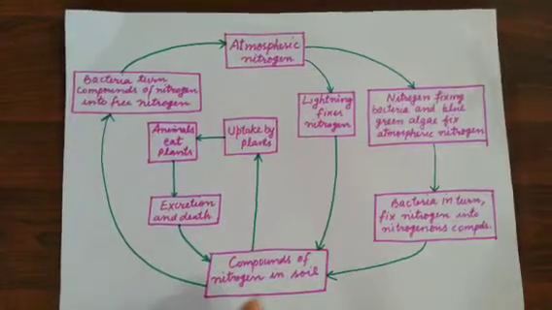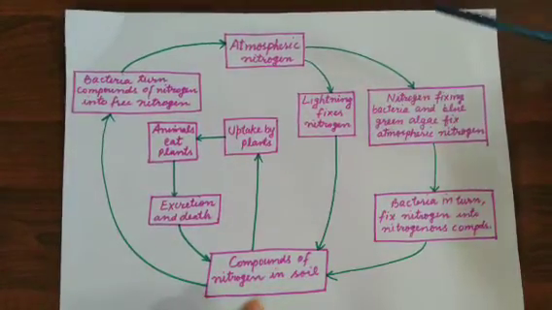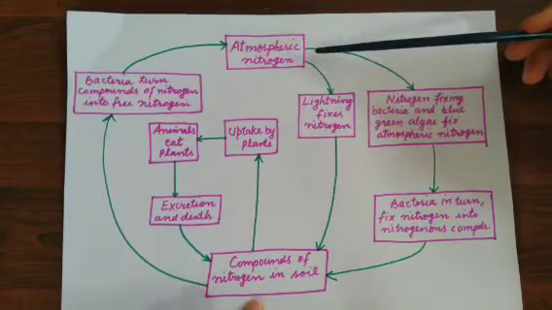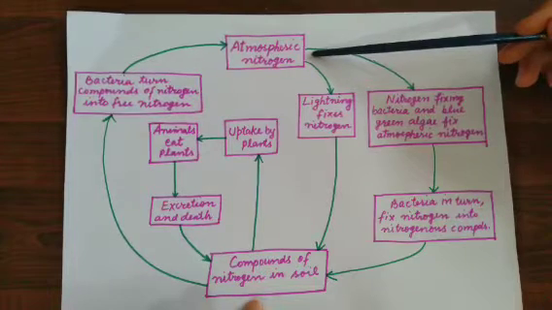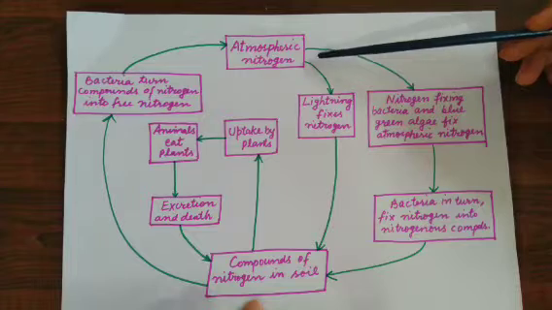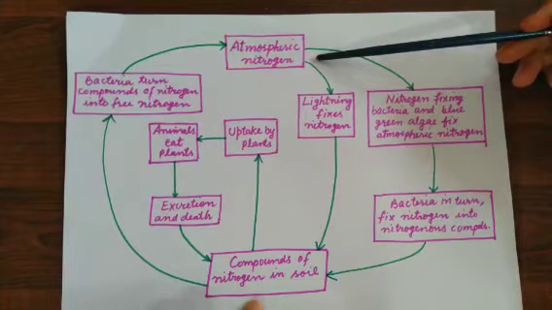So today we will discuss the nitrogen cycle. We know that the percentage of nitrogen in the air is 78%, and it is a very important component of cell protoplasm. It is a main component in proteins and nucleic acids as well.